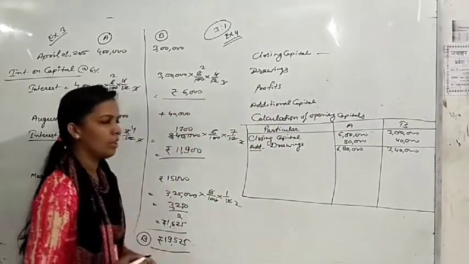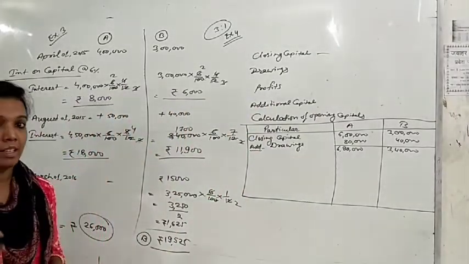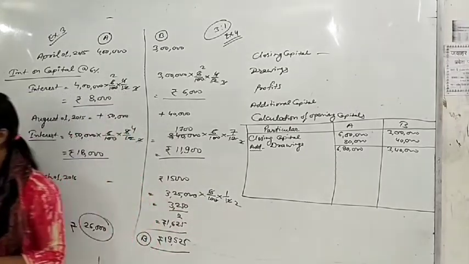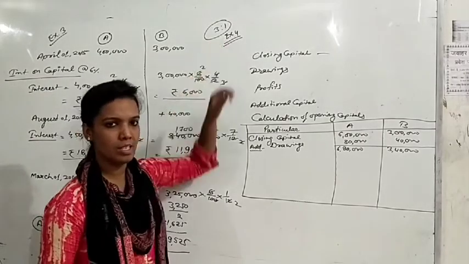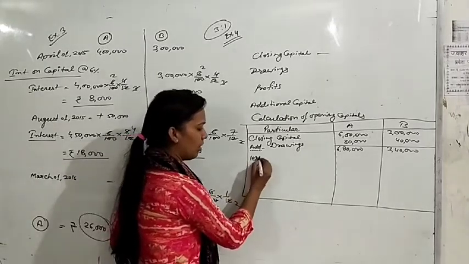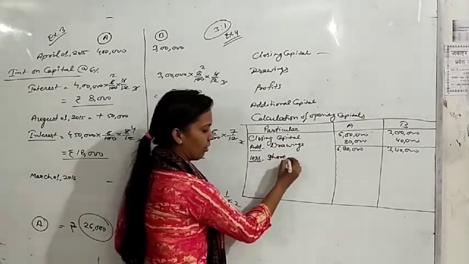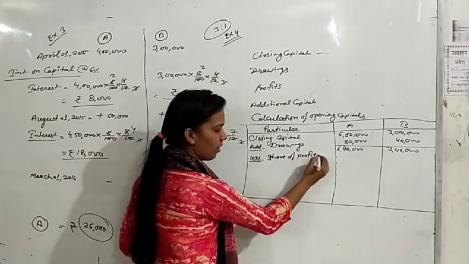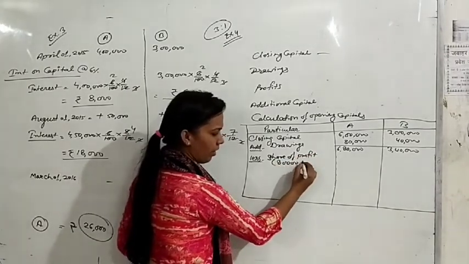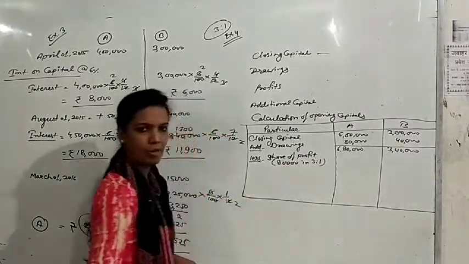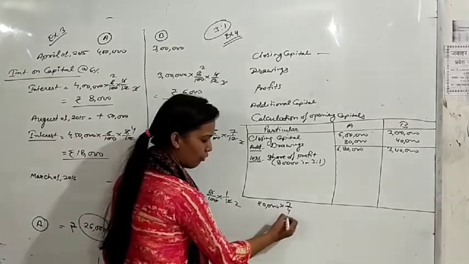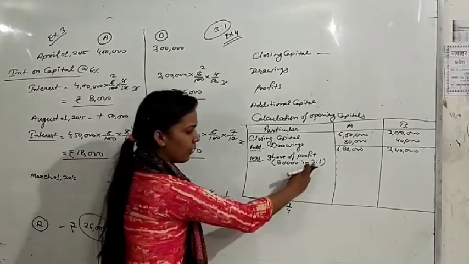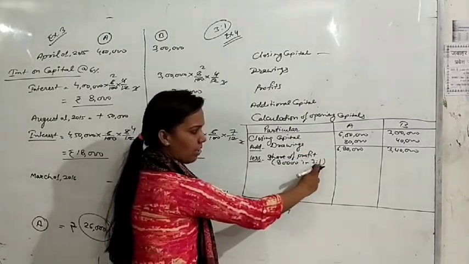Next term is profit. Profit we add in the capital because profits increase our capital. But here we will deduct the profits, and the amount of profit is 80,000. How will you distribute this 80,000? As we have the profit sharing ratio in the question, that is 3:1, so we will deduct the share of profit here. You can calculate like this: 80,000 multiplied by 3/4. What is the meaning of 3/4? 3 is the part of A and 1 is the part of B.